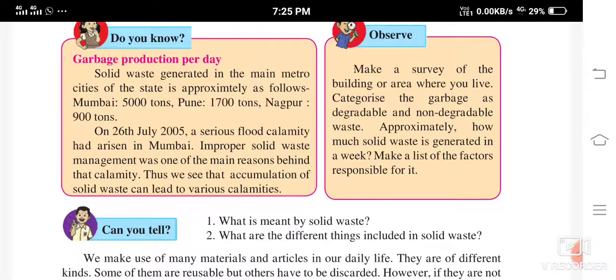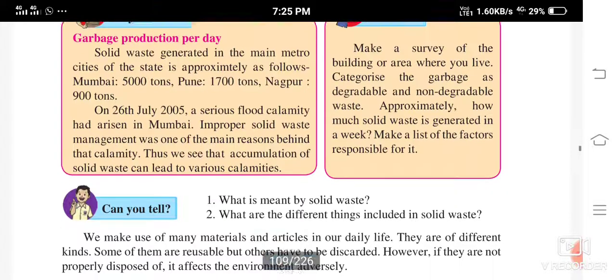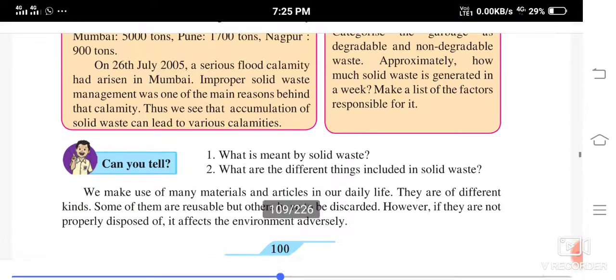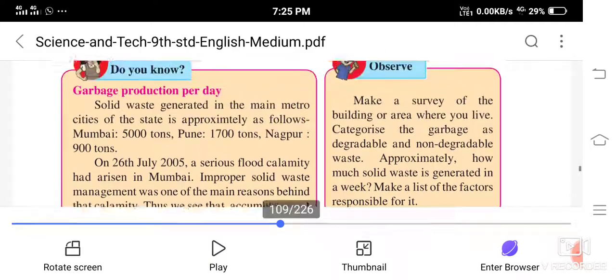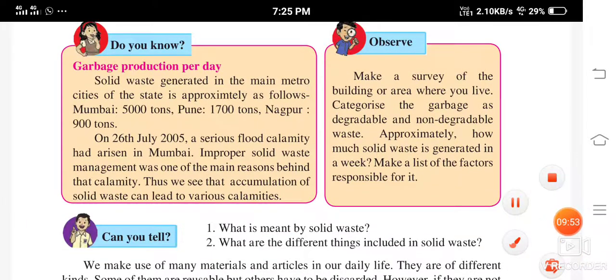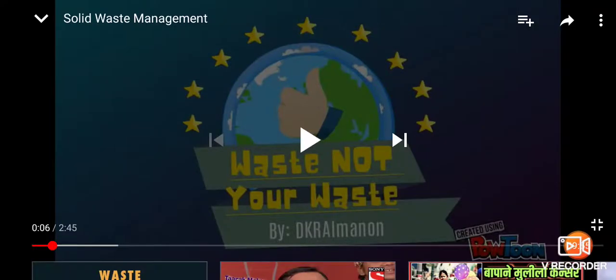Make a list of the factors responsible for it, means what all garbage is produced and what factors are responsible for this garbage. So this survey has to be done by you students. See a small animated clip regarding the solid waste. It will help you in your survey.